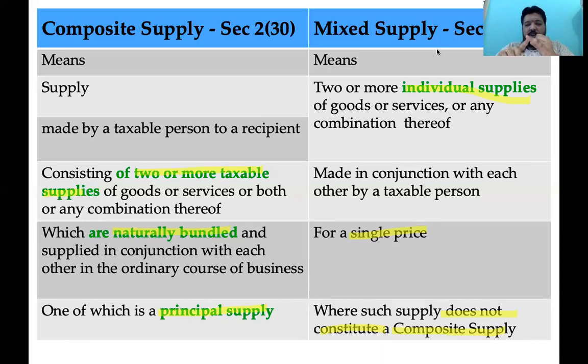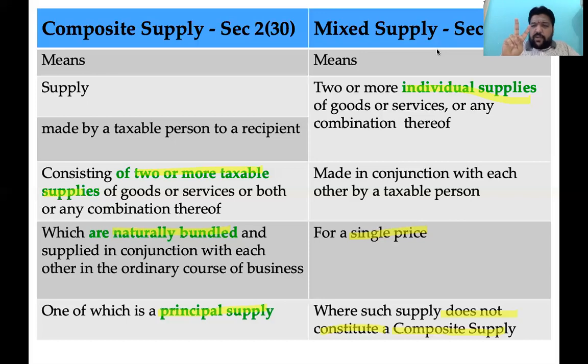It is going to be jam, ketchup, bread, biscuit, dry fruits, and what else did I leave out here? Chocolate. All are packed together, comes to you as a gift, or it is available in the stores for 2,500 rupees only. A person bought it and gave it to you. What is he buying? Composite supply or mixed supply?